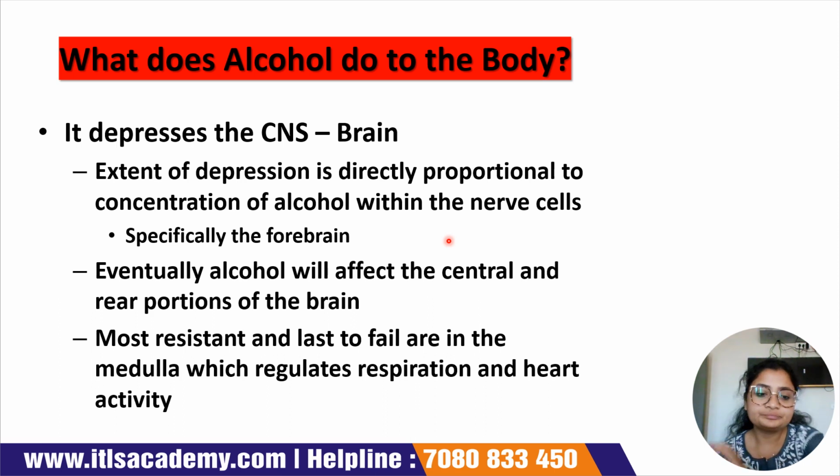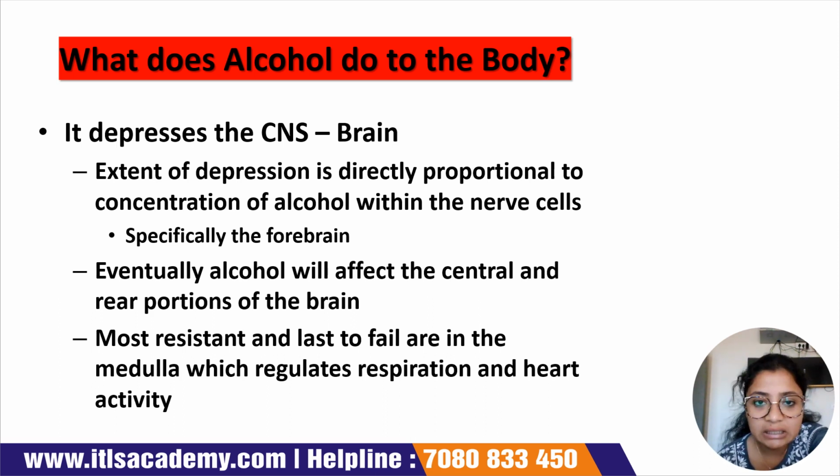Eventually alcohol will affect the central and rear portions of the brain. It will start with the forebrain and then gradually go backwards, affecting the central and rear portions of the brain. When we talk about the rear portions, mainly it will be affecting the pons and the medulla oblongata. Most resistant and last to fail is the medulla, which regulates respiration and heart activity.